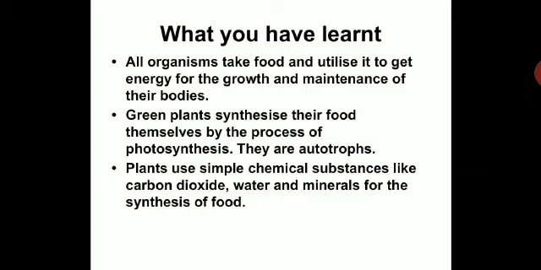They are also called producers, because they become food for other animals and they can synthesize their own food. Plants use simple chemical substances like carbon dioxide, water and minerals to prepare their food. These simple substances are converted into carbohydrate, which is a complex substance. This is what you have learned in your earlier session.